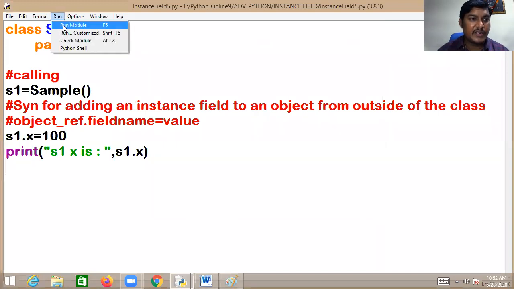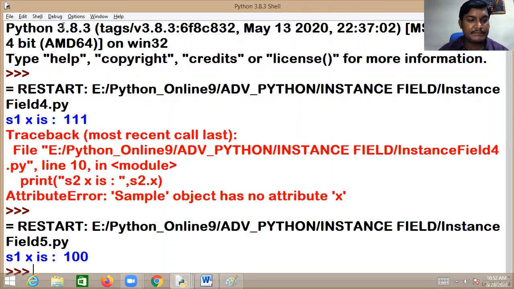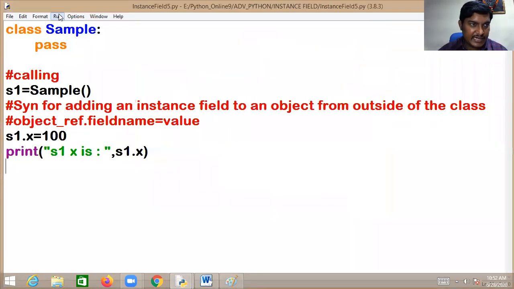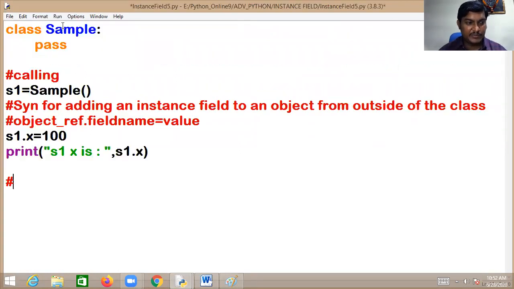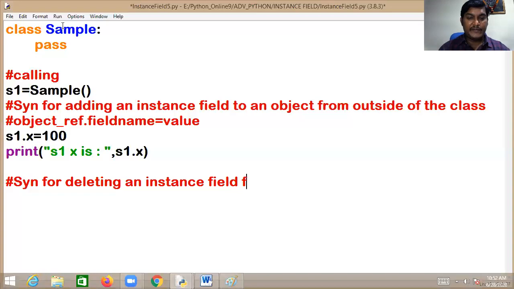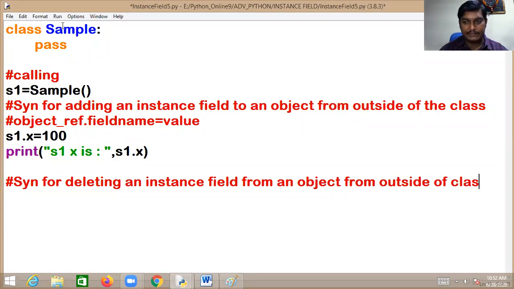Then go to Run Module. You can see that you're getting the value of S1.X. Is the value still there in memory? Yes, it is there. But I want to remove it. Syntax for deleting an instance field from an object from outside of the class. Very simple.